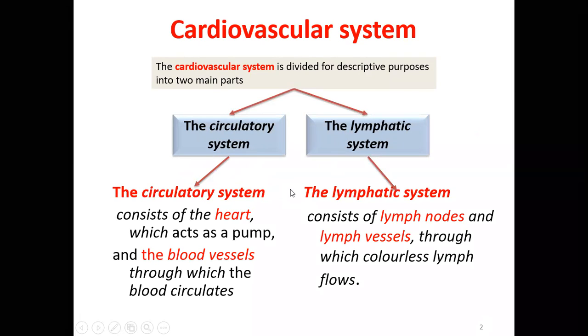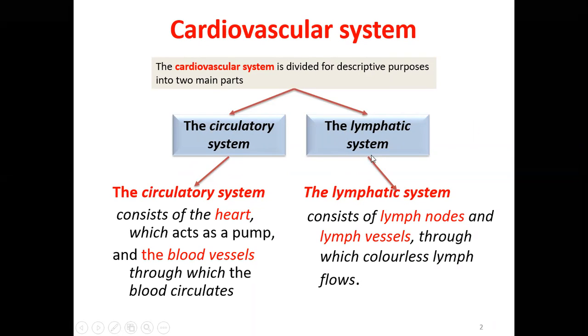One is the circulatory system and the second is the lymphatic system. Usually we think the lymphatic system is a separate system, but actually it is part of the cardiovascular system. How it is related, we'll discuss in more detail when we come to the lymphatic system. Here we'll just briefly introduce it. So you should remember the cardiovascular system includes the circulatory system, which is the blood circulation, and the lymphatic system also.